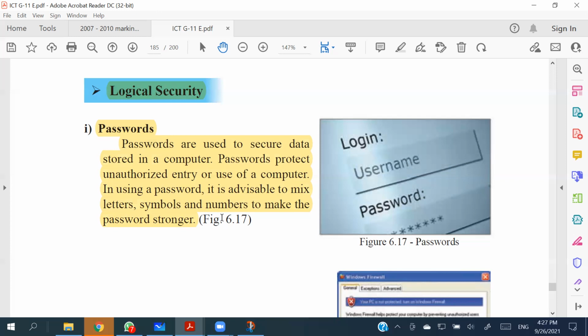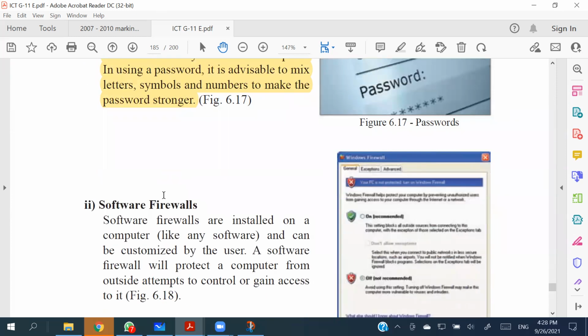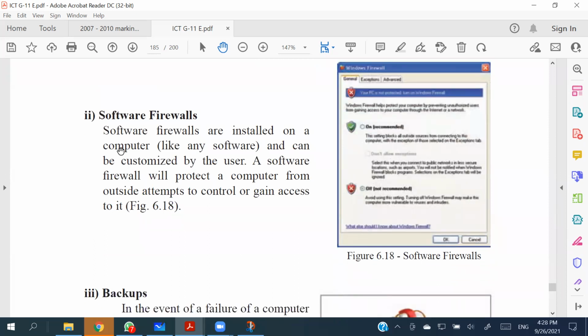But when it comes to, let's say, e-banking services, a password is a must, and they are pressuring users to have a strong password, right, with a mix of characters like numbers, capital letters, simple letters, symbols, all kinds of things mixed into that, right? So that should be what is written in the password. And software firewalls.